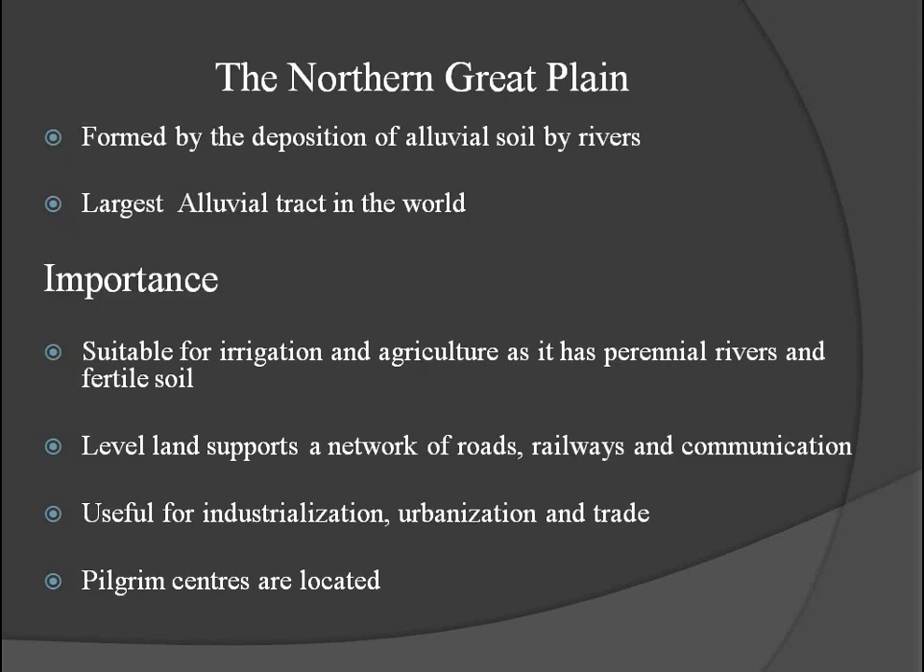Next division, physical division of India, that is the Northern Great Plain. So here, as you know, the Northern Great Plain was formed by the deposition of alluvial soil by rivers. The rivers which take birth in the Himalaya bring alluvial soil, alluvium, and they deposit it in the northern plain. It's a very fertile soil. The full northern plain was formed by that. There, Ganga, Yamuna, Brahmaputra, these rivers are there. Many other tributaries of these rivers are also there. They bring alluvial soil.